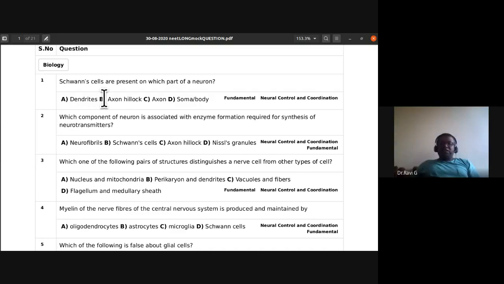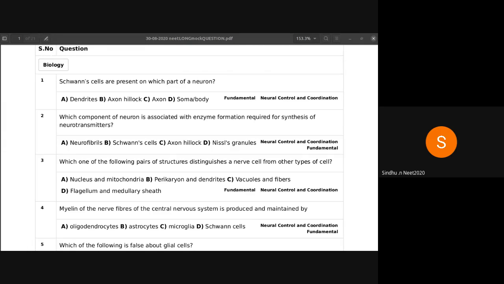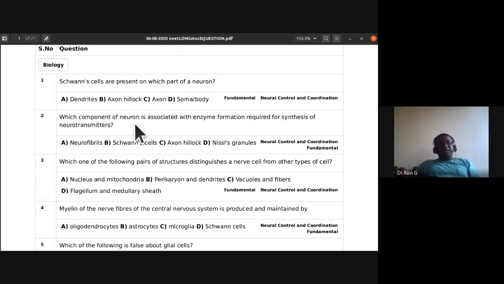Is it on dendrites, axon hillock, axon, soma, or body? So which part are they in? Axon. Very good. Axon is the right answer.